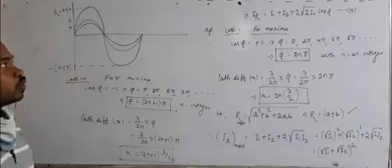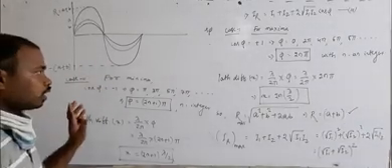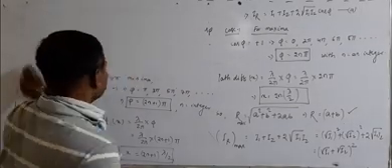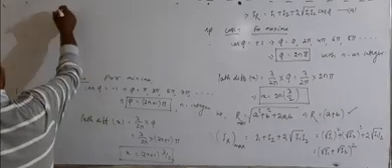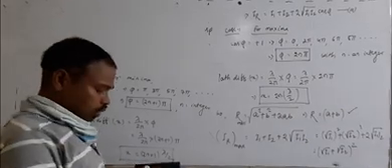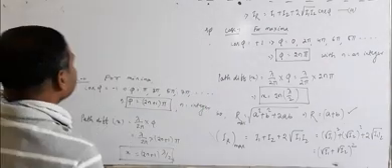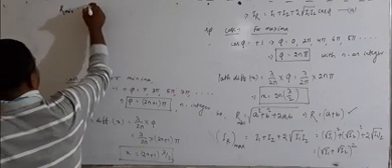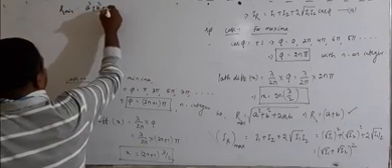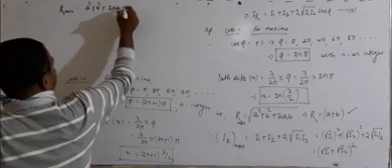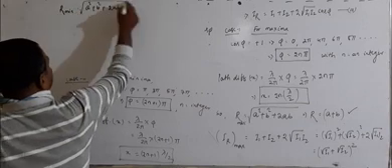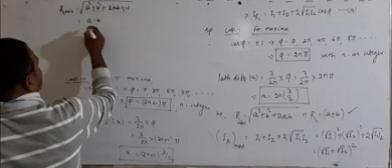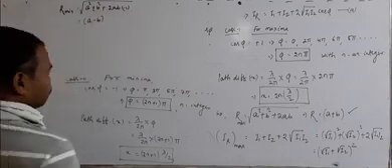Let us find the amplitude and intensity at the point of minima. At the point of minima, the amplitude of the resultant wave, that is R minimum, equals how much? Square root of A square plus B square plus 2AB cos phi, where cos phi is minus 1 here. This will be the square root of (A minus B) whole square, so this becomes A minus B.